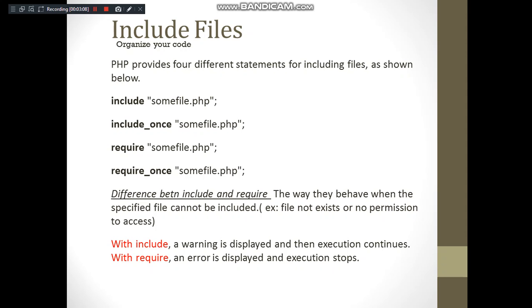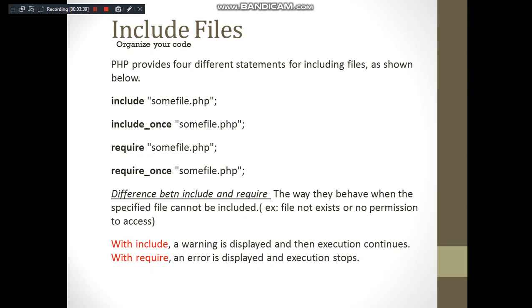You can just observe. They are include, then a space, then you have the file name to be included in double quotes. So apart from this, you can use include once instead of include. You can make use of require once. So what is the difference? We have heard of include, right? What is this require? So what is the difference between include and require? That we'll see first, and then we'll see the once version of these two.